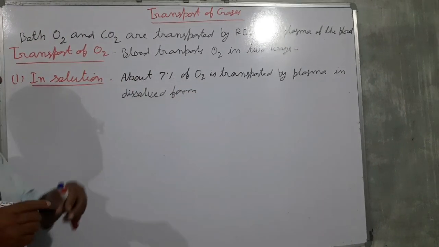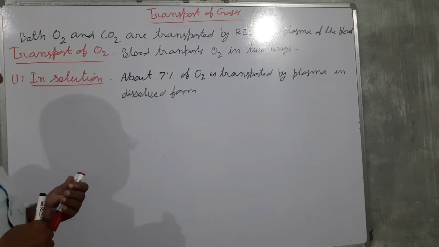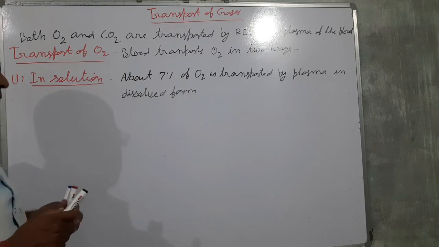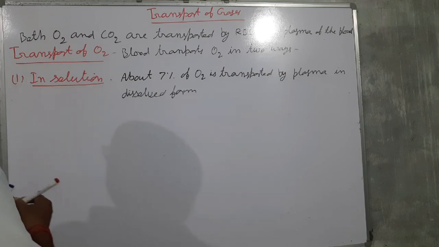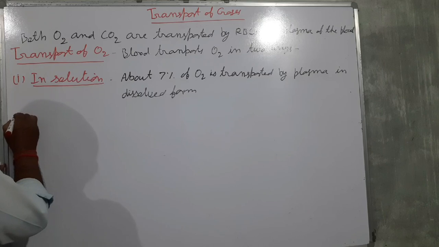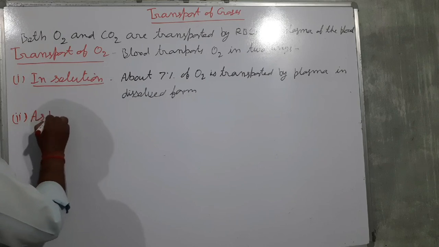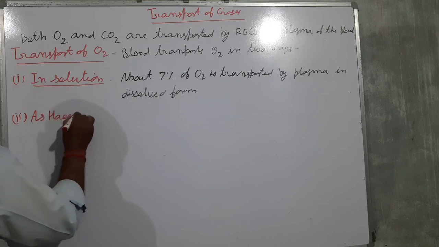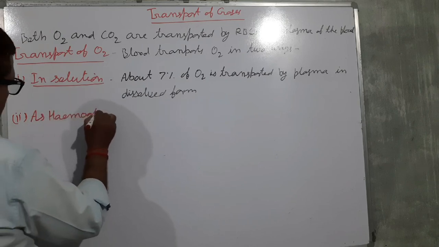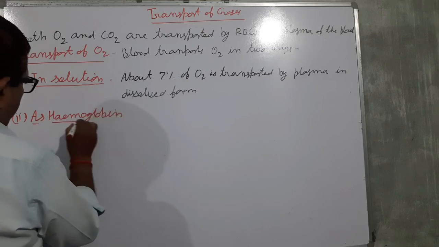So only a little amount, only about 7% of the oxygen, is transported by the plasma in the dissolved form. And the next one is in the form of hemoglobin. Second, as hemoglobin.